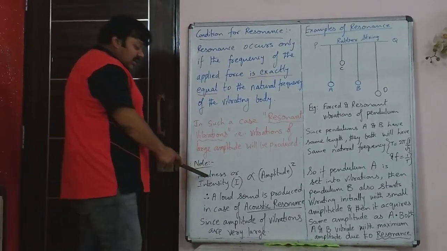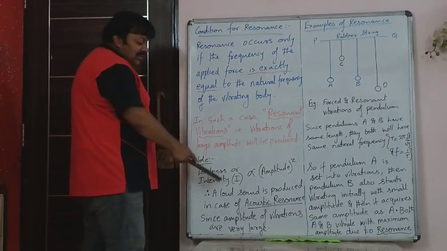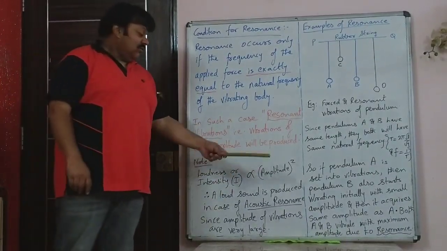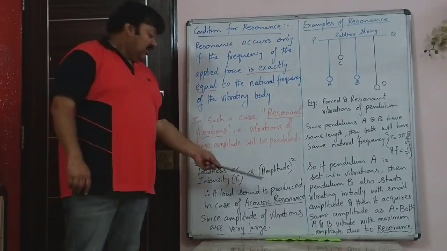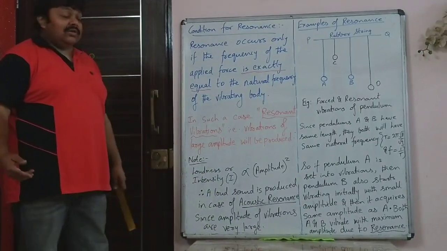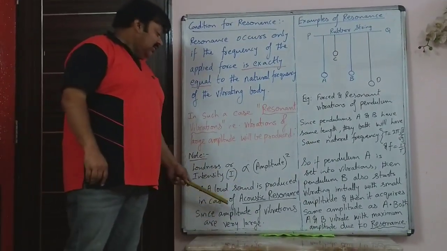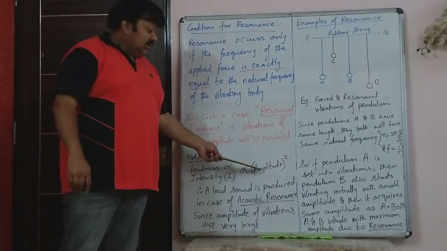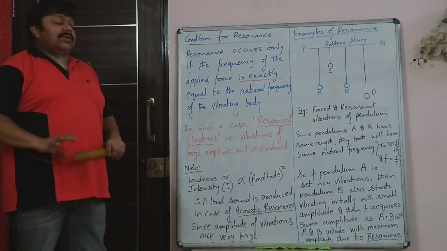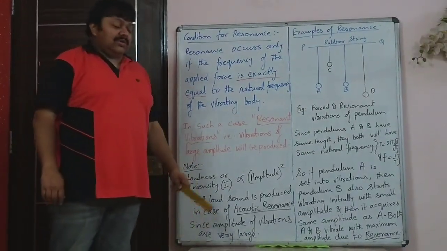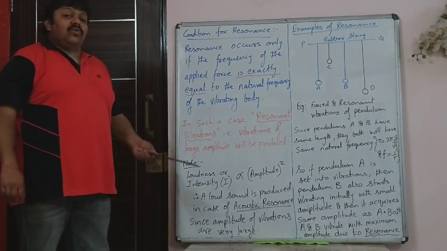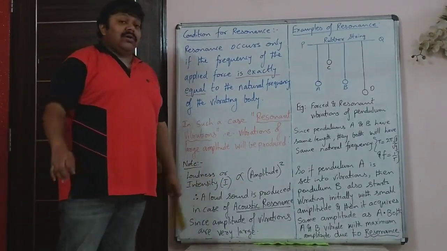Now, the intensity or loudness of the vibrations is directly proportional to the square of the amplitude of the vibrations. Therefore, a loud sound is produced in the case of acoustic resonance, because in resonance the amplitude of vibrations is very large or maximum. So loud sound is produced.